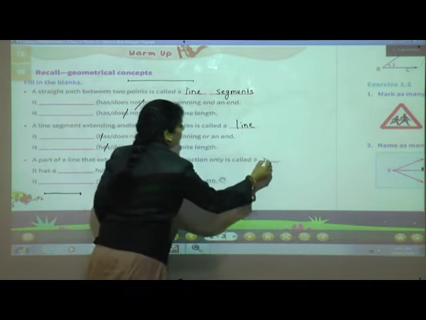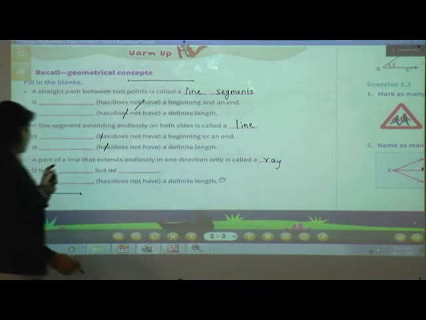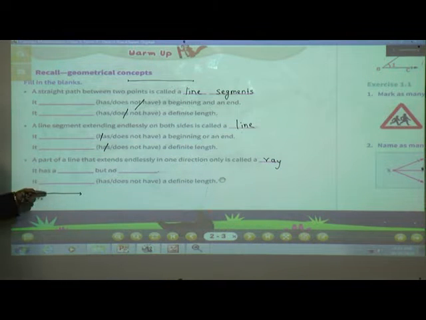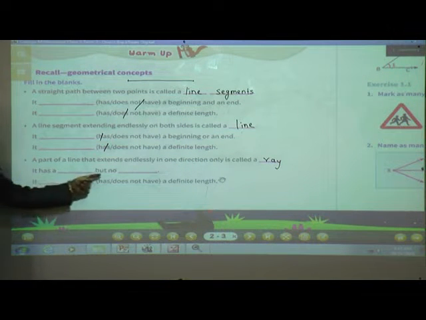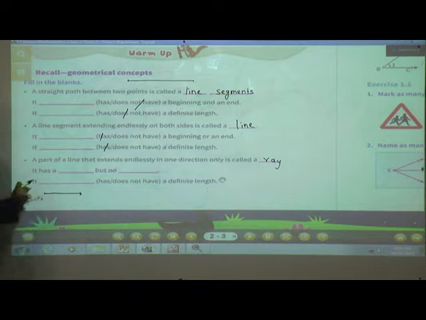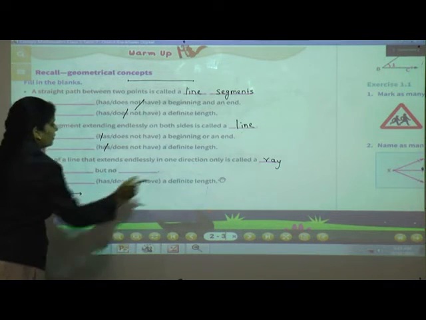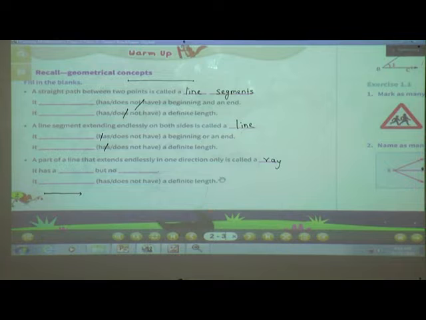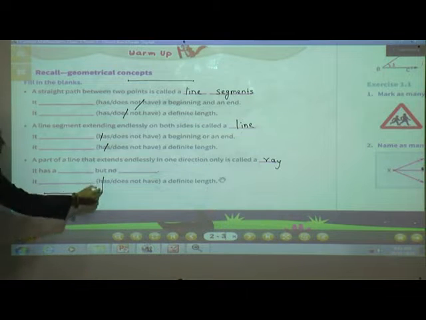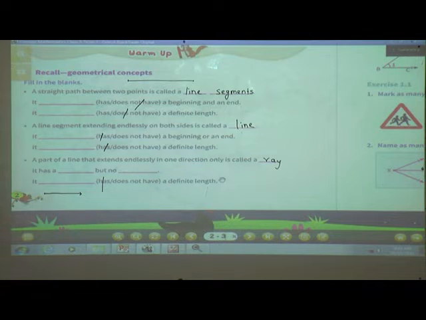Here it has a beginning point but no end point. Now, it has or does not have a definite length? It does not have a definite length. So this you have already studied in your previous standard.